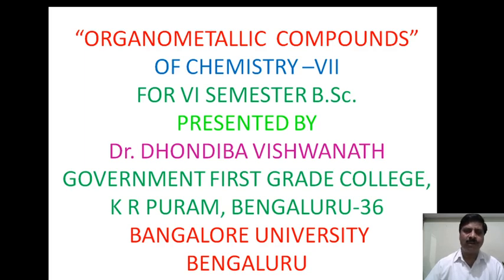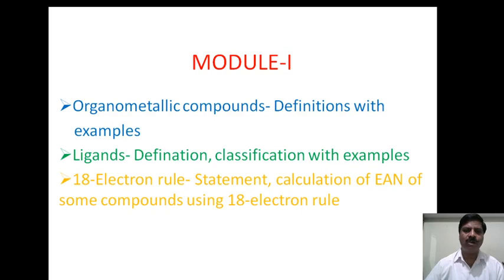Now, this topic consists of 4 modules. We can explain one by one. First, module 1: organometallic compounds, definition with examples; ligands, definition and classification with examples; the 18 electron rule, statement, and calculation of EAN of some compounds using the 18 electron rule. We have to discuss these one by one in module 1.